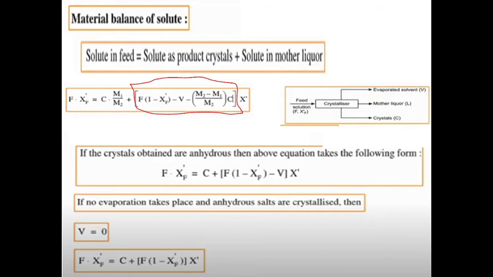So no evaporation takes place and anhydrous salt is crystallized. So the evaporation part V is equal to 0. What is V here? V is the mass flow rate of evaporated solvent in kg per hour. Finally we get F into X dash is equal to C into F of (1 minus X dash) into X dash. So this is the material balance of the crystallizer.